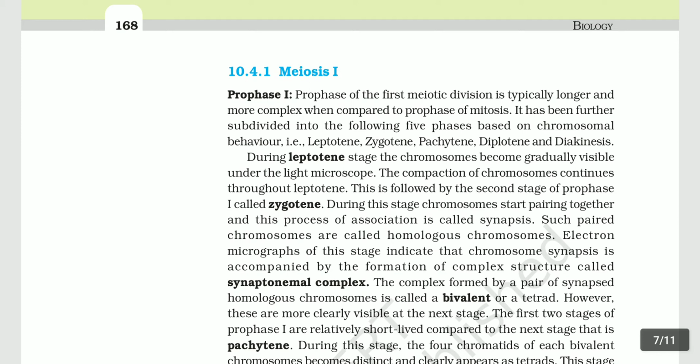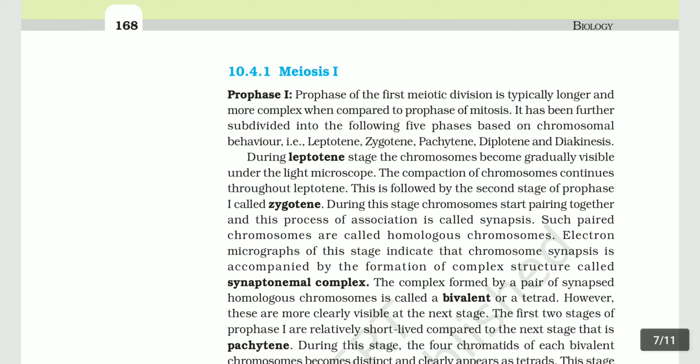This is followed by the second stage of prophase first, called zygotene. During this stage, chromosomes start pairing together, and this process of association is called synapsis. Such paired chromosomes are called homologous chromosomes. Electron micrographs of this stage indicate that chromosome synapsis is accompanied by the formation of a complex structure called the synaptonemal complex. The complex formed by a pair of synapsed homologous chromosomes is called a bivalent or a tetrad. However, these are more clearly visible at the next stage.